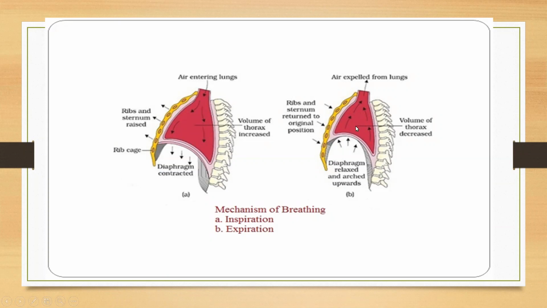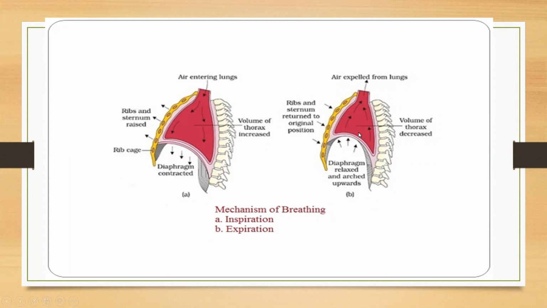Okay, but here it is exactly opposite. Here you can see in expiration the volume of the thoracic cavity decreases. So when volume decreases, what happens? Pressure will increase. Where will pressure increase? In the lungs. So pressure in the lungs will increase, and as a result, what happened?